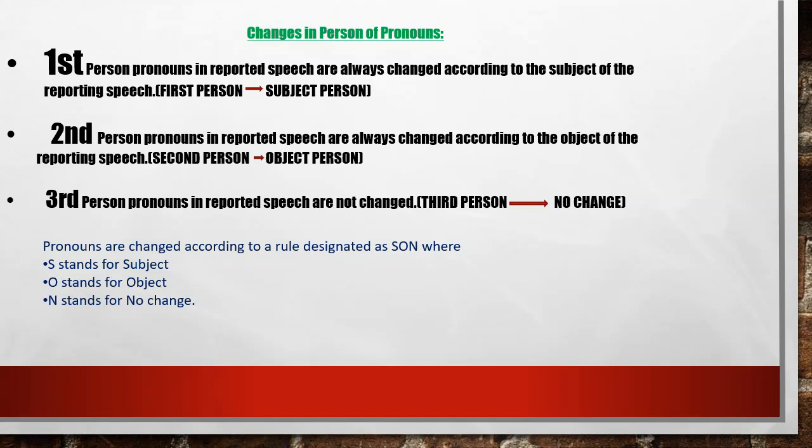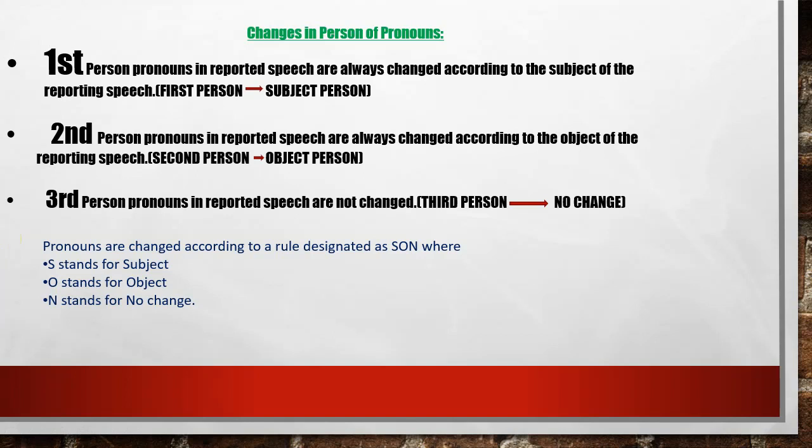Second person pronoun in reported speech are always changed according to the object of the reporting speech. So second person, object person. So reported speech, reporting speech or main clause or reporting clause. Third person pronoun in reported speech, there will be no change. Okay, there would be no change in case of this.